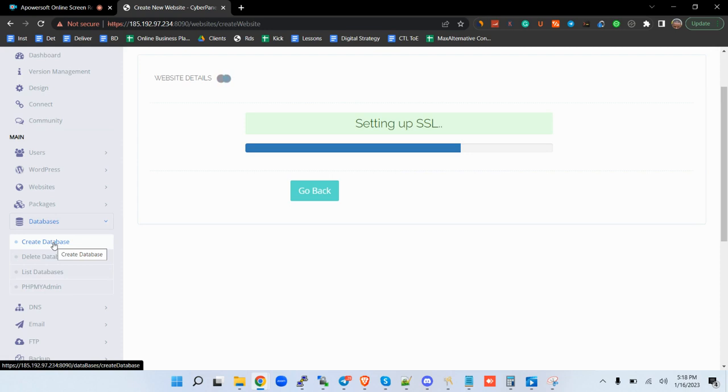As that continues, I'm going to create a database, because we need a database where the Mailwizz data will be domiciled.